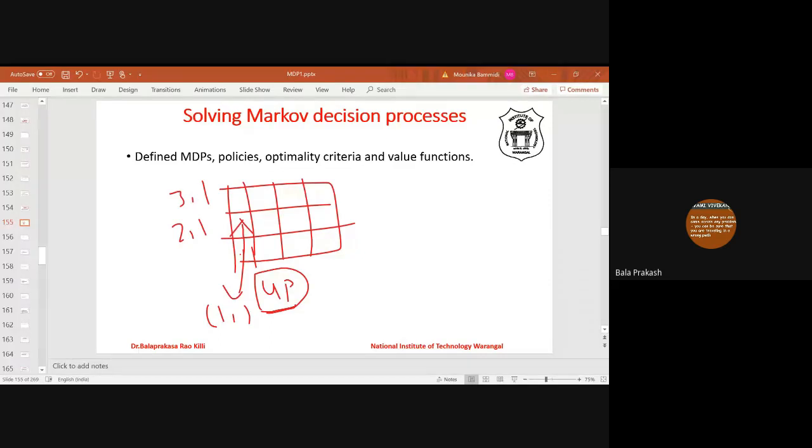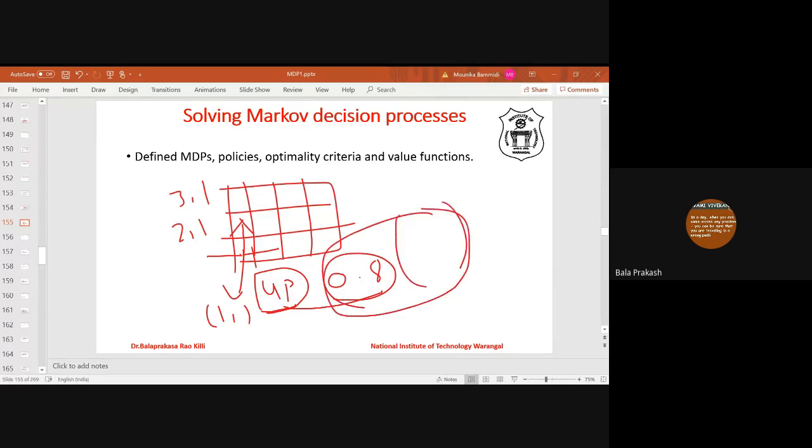That depends on the transition probability. With probability 0.8, the agent may take the action up, but with 0.1 probability, the agent moves at right angles. That's why, while calculating the value functions, we take 0.8 into the value, 0.1 into value, and 0.1 into value. We are taking everything into account.